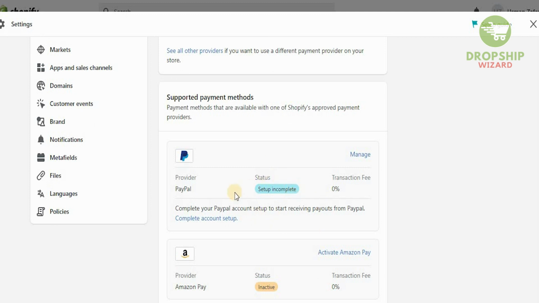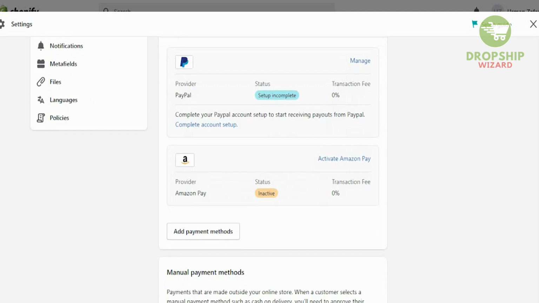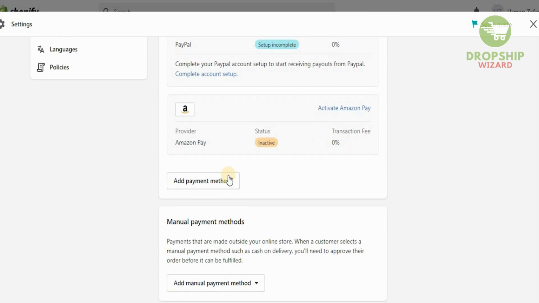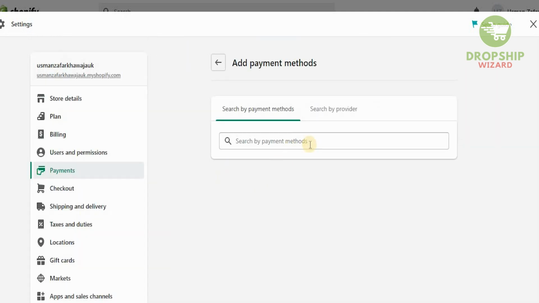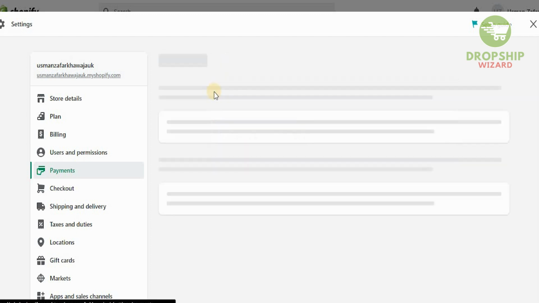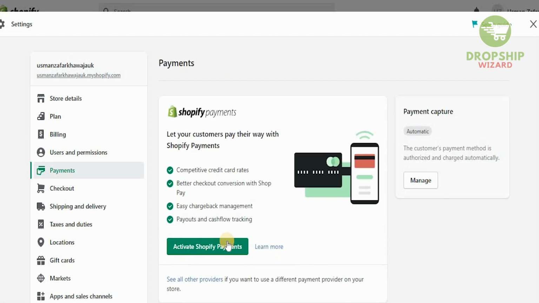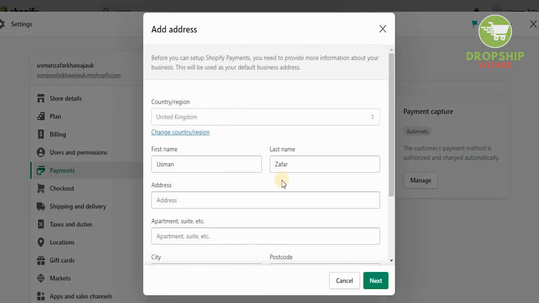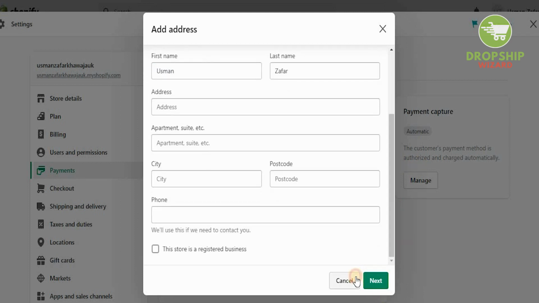Obviously, the setup is inactive right now, but you can actually connect it to your PayPal. You can connect Amazon Pay as well, because you can even add different payment methods. If you click on add payment methods, you can see all the different payments that are provided by the provider, and you can search for different methods available from here. And by just clicking on activate Shopify Payments, you can put in your name and your address, and once you've done all of that, just click on next and get it registered.